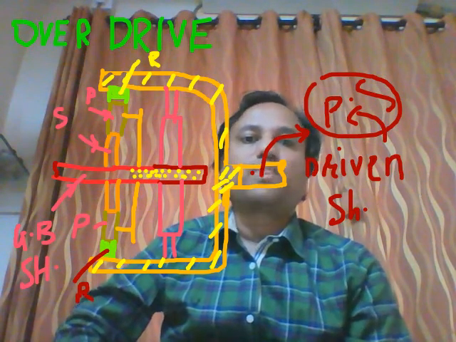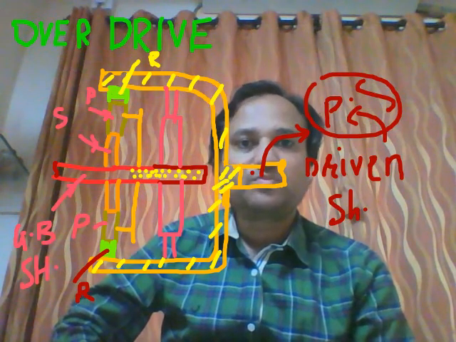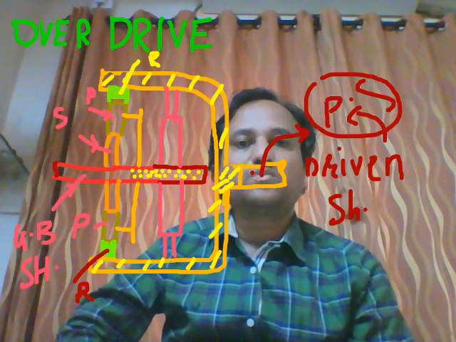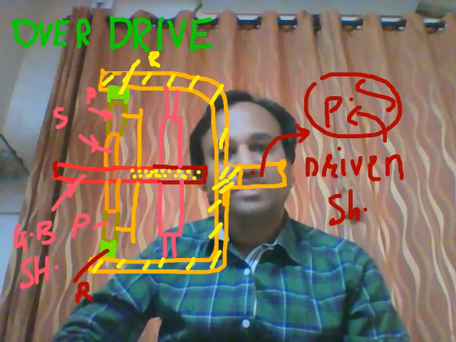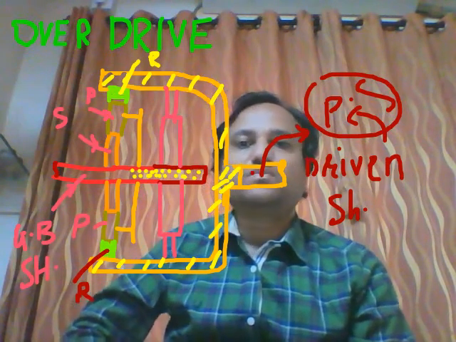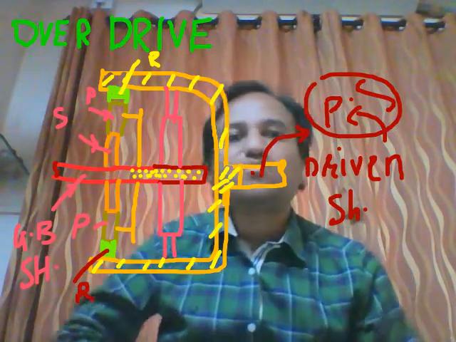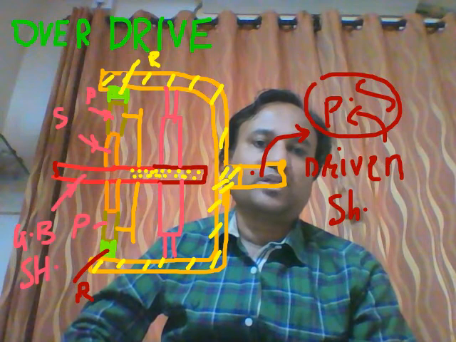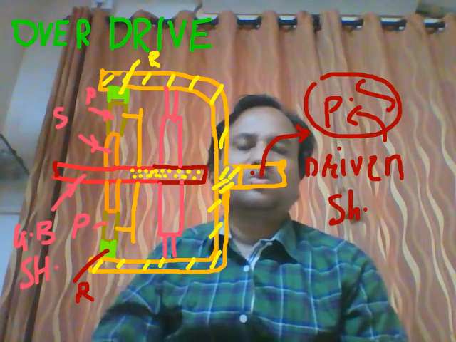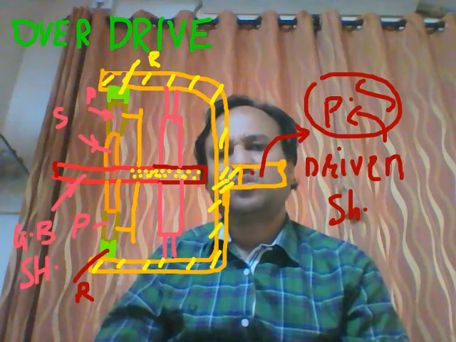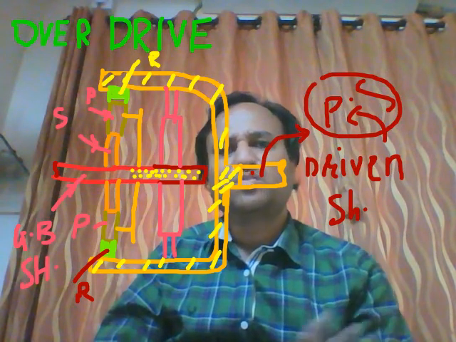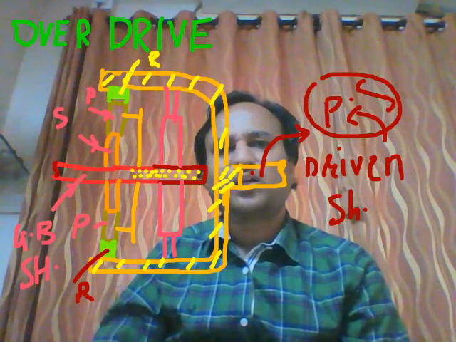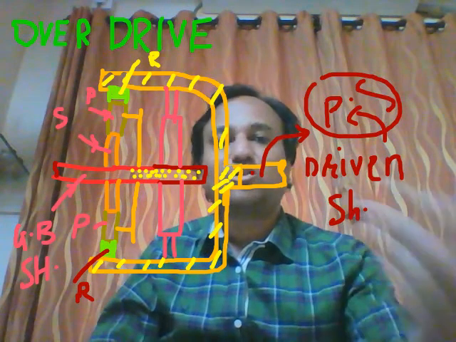So it will save fuel consumption. Also it will improve the engine life. Students, this overdrive is generally connected to the top gear of a gearbox. Suppose a 4-speed gearbox, so it is better to employ overdrive to 4th gear, that is the top gear.